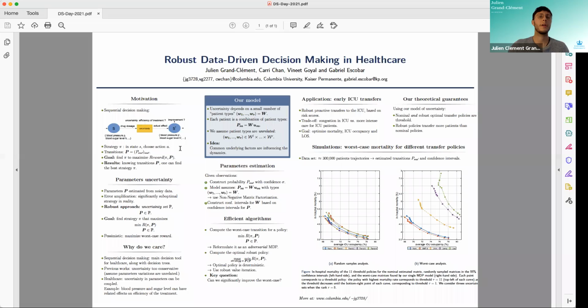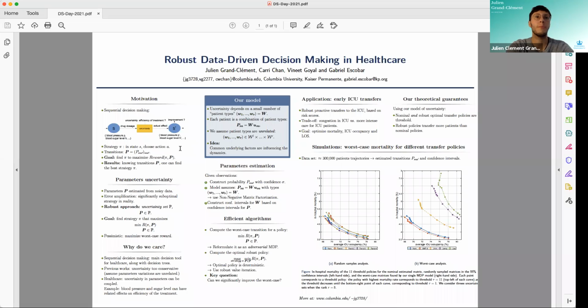Okay, so in this talk, we are concerned with parameter uncertainty. So in particular, you can try to estimate the transition rates across different health states for your patients. So the likelihood of some kind of evolution for the health of the patient, given some treatment. But you have some errors, right? You will never manage to have a completely accurate description of the health of the patient. And on top of that, this is just a model, right? So the health evolution of the patient is likely slightly different.